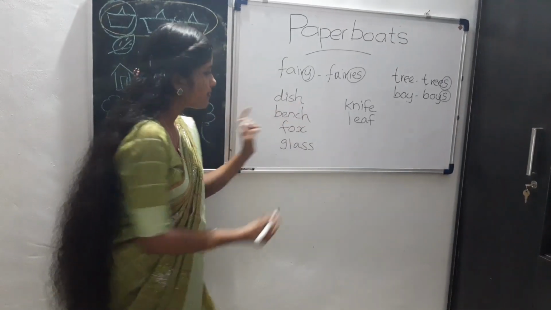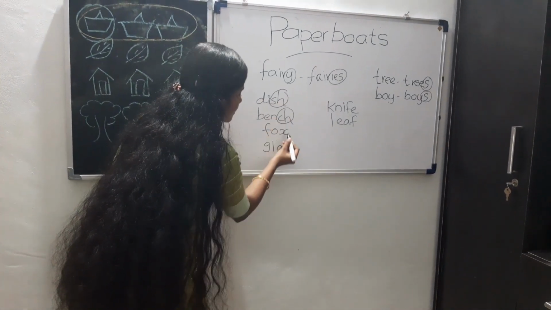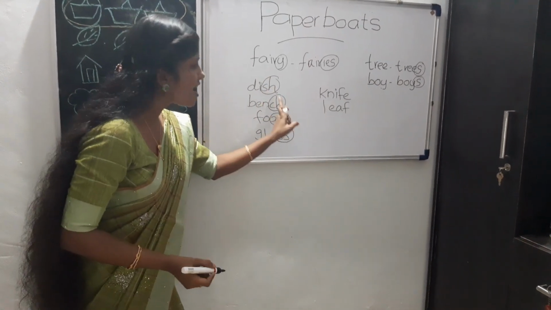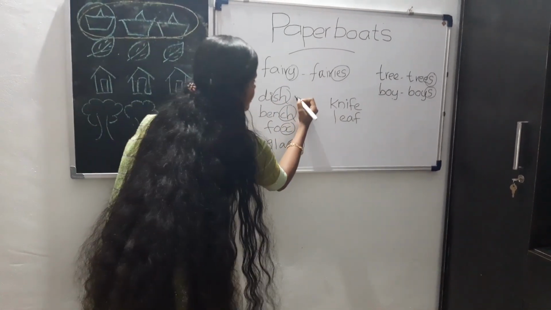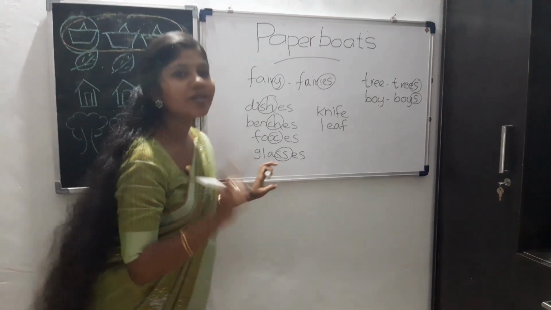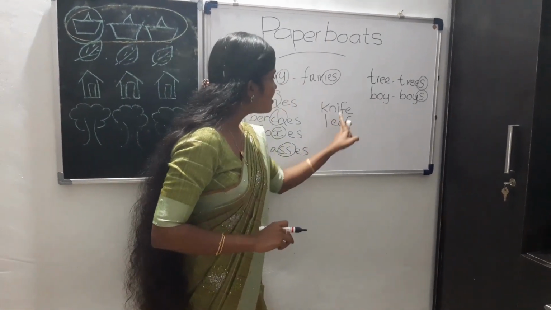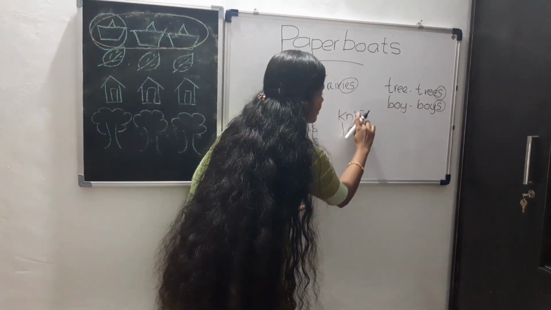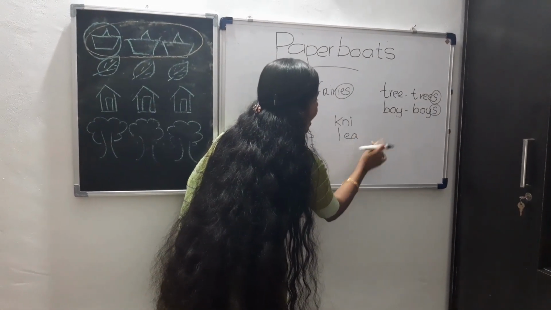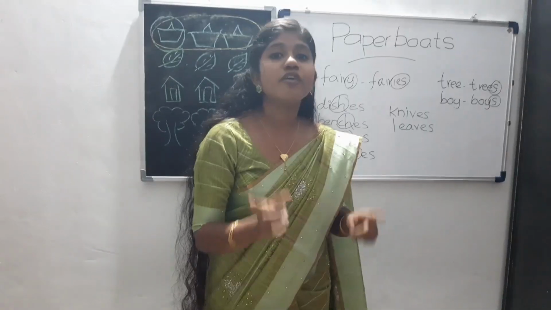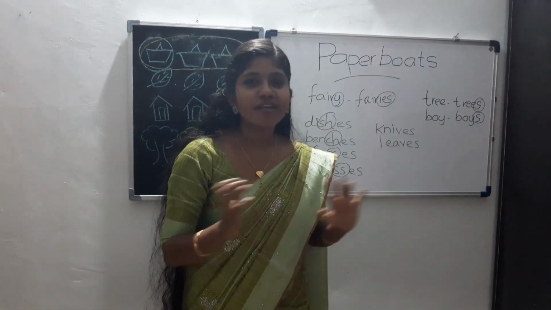See these ending words: SH, CH, X, SS. In these words, we are adding ES. Dishes, benches, foxes, glasses to form plural. But what about these two words? Knife, leaf. Here we are removing F and we are adding VES. Knives, leaves, loaves, thief, thieves, wife, wives.